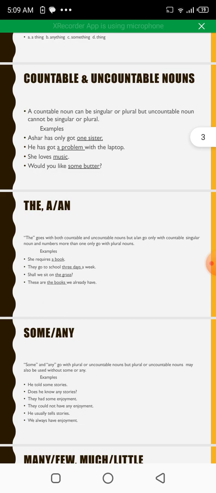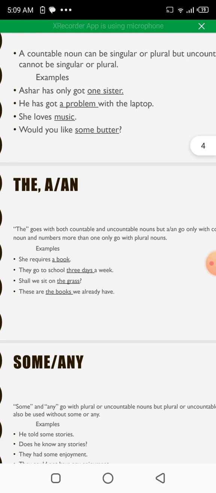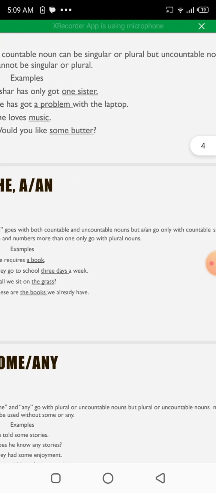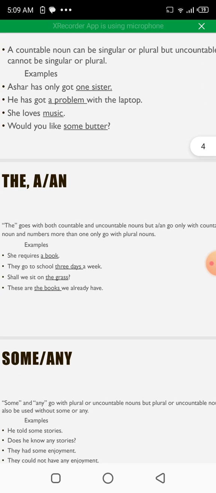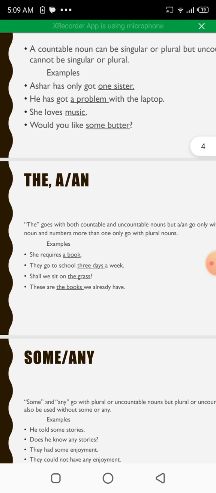The goes with both countable and uncountable nouns, but a or an go only with a countable singular noun, and numbers more than one only go with plural nouns. Examples include: she requires a book. Here, book is countable, so we use a before that. They go to school 3 days a week. Days is a plural countable noun, so three is the correct use of the word over here.